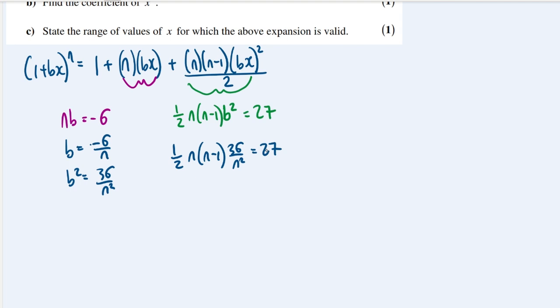Okay, we will multiply both sides by 2, so that will give me 54, and I will multiply out these brackets to get n squared minus n, and that's still times by 36 over n squared, and then multiply out through these brackets as well. 36 n squared over n squared will cancel, so that will just be 36, and this will give you minus 36 over n.